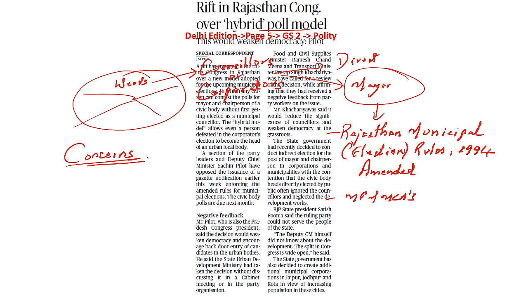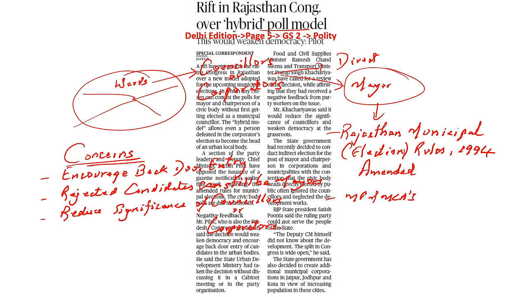It would also reduce the significance of the councillors and weaken democracy at the grassroots. How? There are electors that are electing the councillors. They are indirectly electing the mayors. Now, what is the significance of the councillors? This is another issue that has been discussed under this article. So kindly remember, we are not speaking about direct mayor elections here, but we are speaking about a hybrid model of direct elections to councillors and corporators, but indirect election of mayors by backdoor entry. It is this that we have to understand with respect to this article.